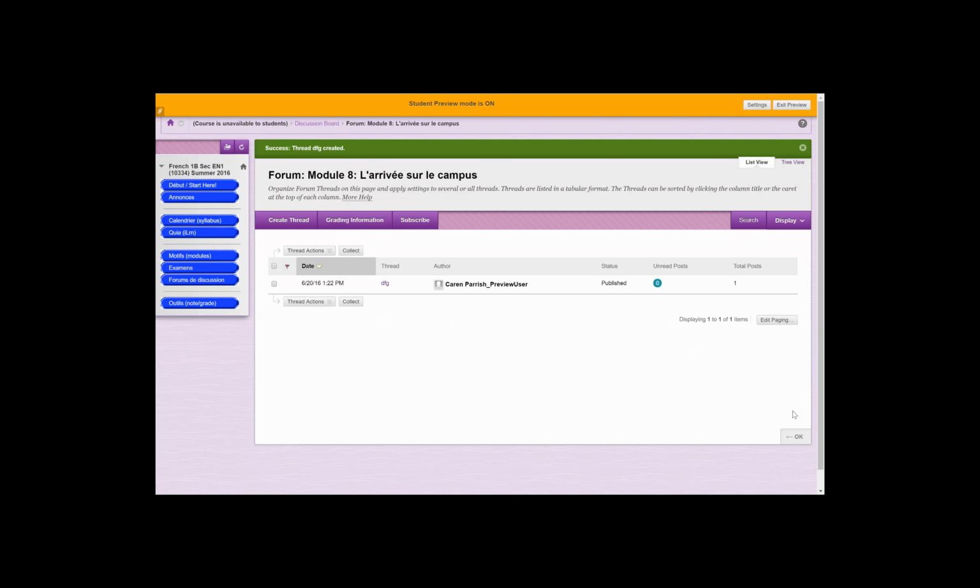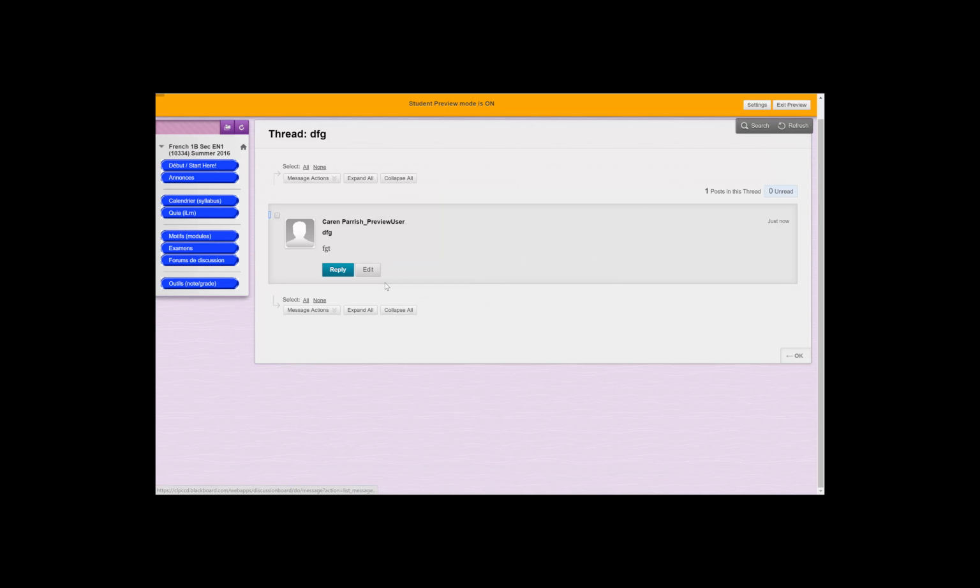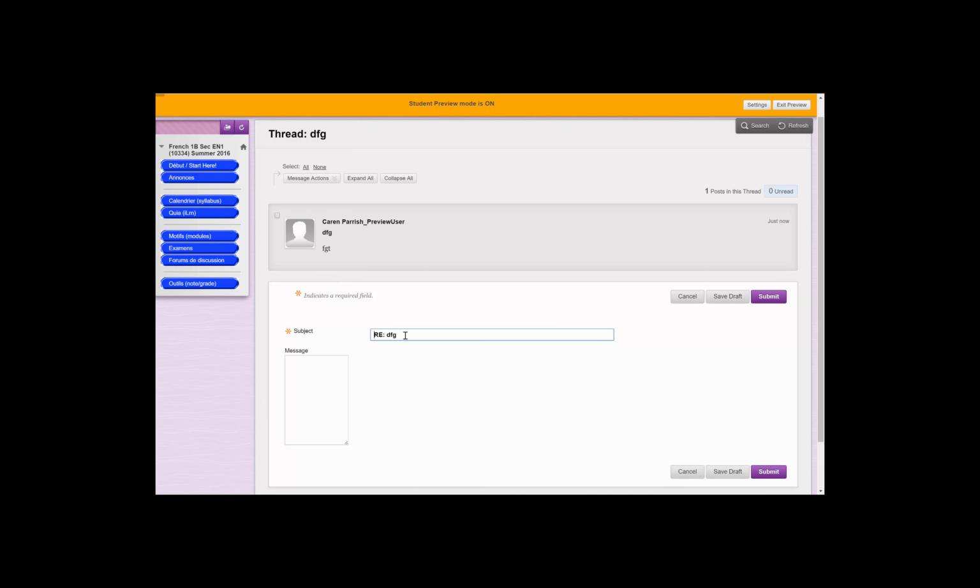So when you're ready, submit it, and notice that it shows your name, it shows your post, when it was created, and a title. Now you're supposed to post to create one main post. This is what we've done, create the thread. And you're supposed to respond to 2 of your peers. So look for someone else, click on the title of their thread, and just click on reply.